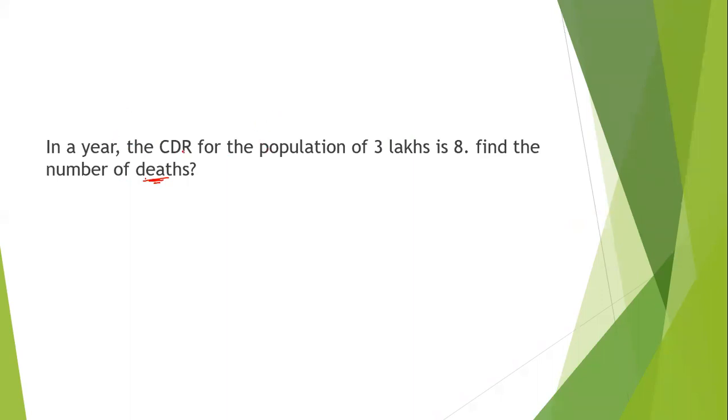In a year, the CDR for the population of 3 lakh is 8. So they have given us the CDR value, that is 8, and they have given us the population also, that is 3 lakh. So you have to find the deaths. So we have to find D. What is the formula? CDR is equal to death divided by the population into 1000.